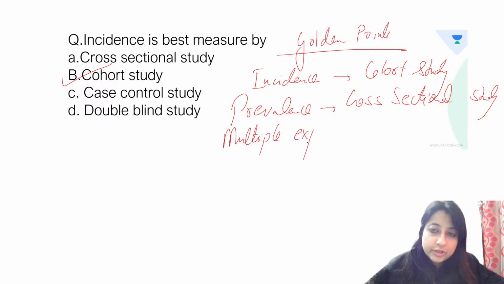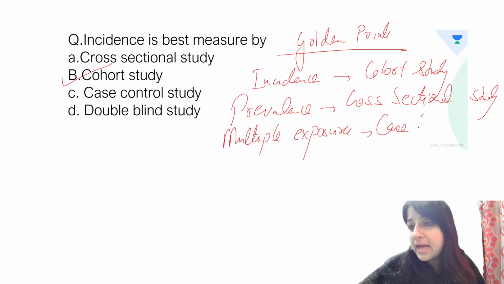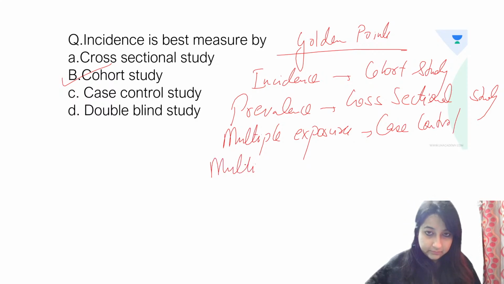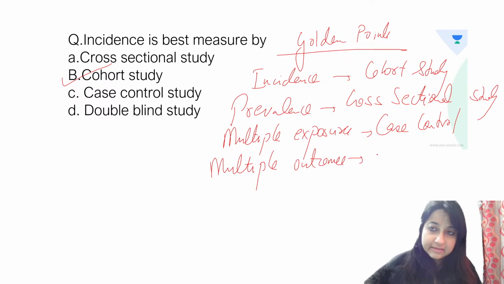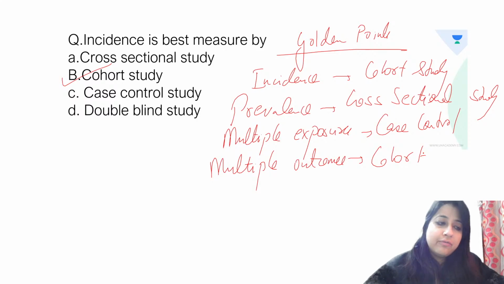Multiple exposures with study design: for multiple exposures, backward, so case control. Multiple outcomes with study: cohort. Exposed, non-exposed, go forward. Okay, all these are buzzwords.